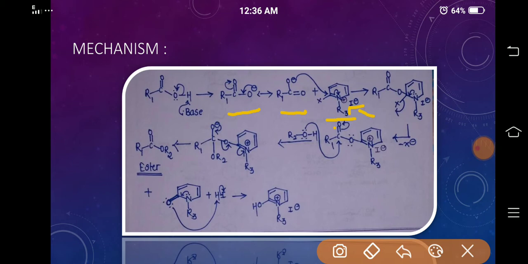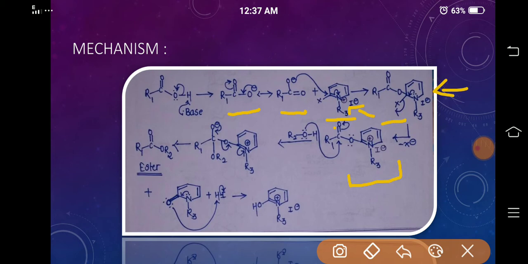To get aromaticity back, the lone pair of nitrogen again undergoes nucleophilic substitution at the sigma star of the carbon-halogen bond. So, removal of this halogen involves gaining aromaticity. Now, the alcohol will attack at the carbonyl carbon.